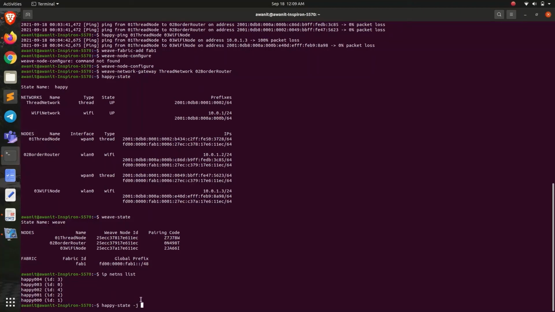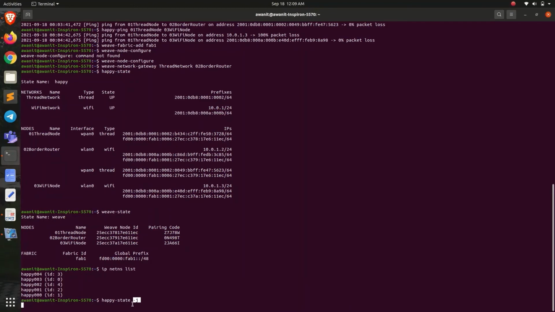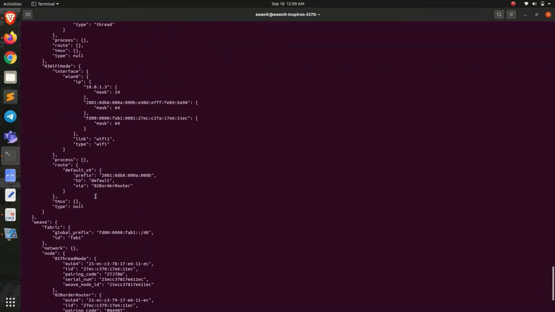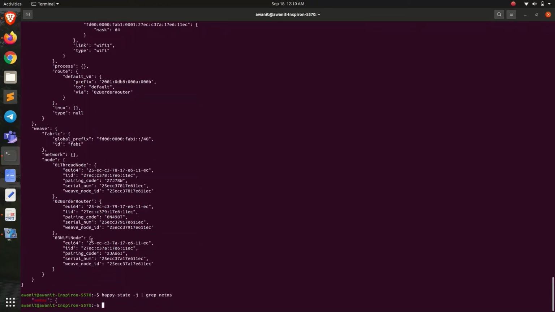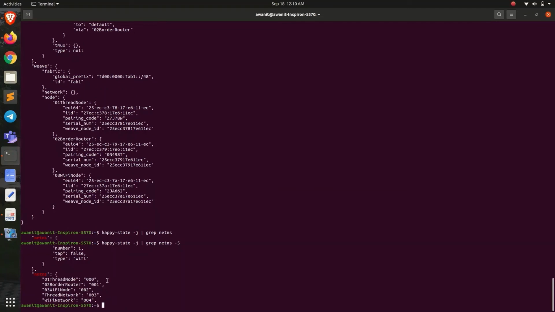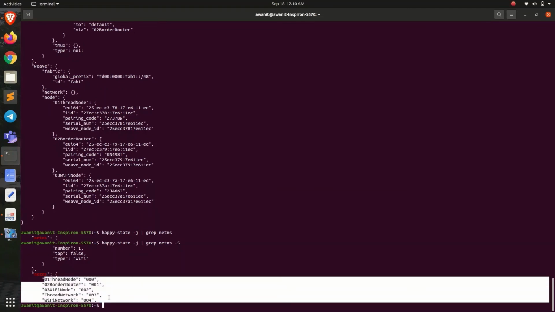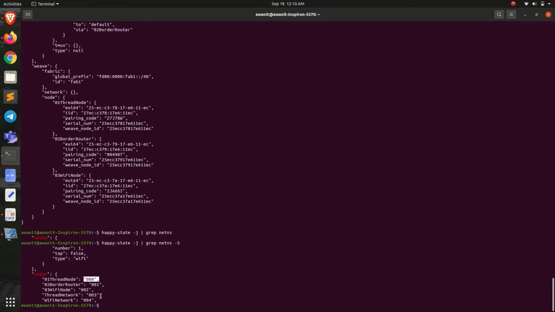The -j option will show the state in JSON format. So we can see for the netns, let me do better, let's grep netns, let's say 5. Yeah, so we can see we have a thread node for 000 and a border router for 001.